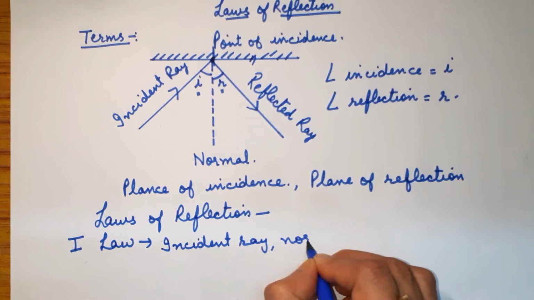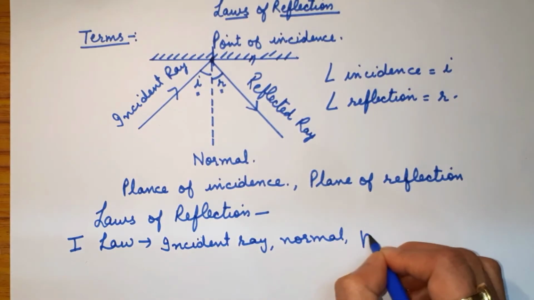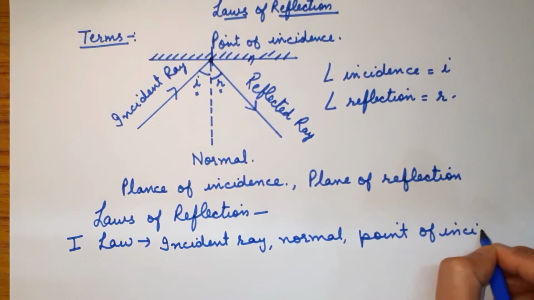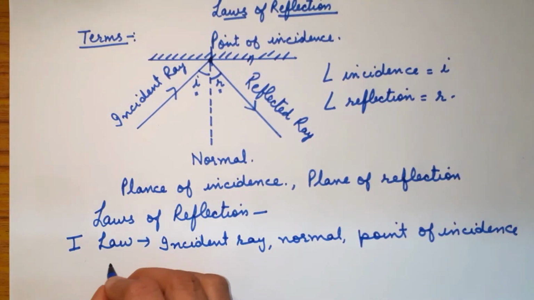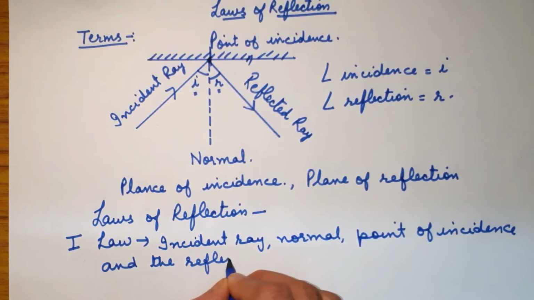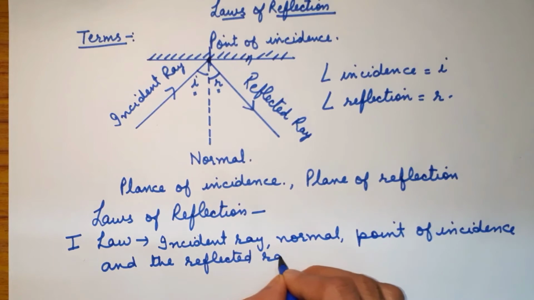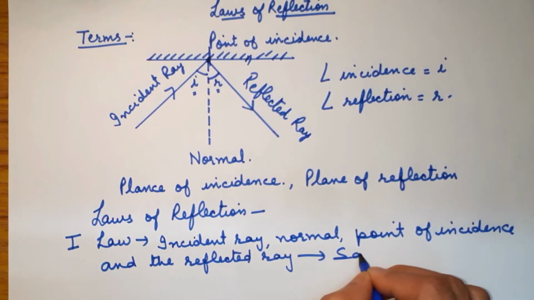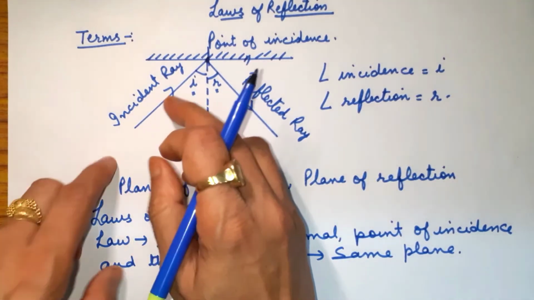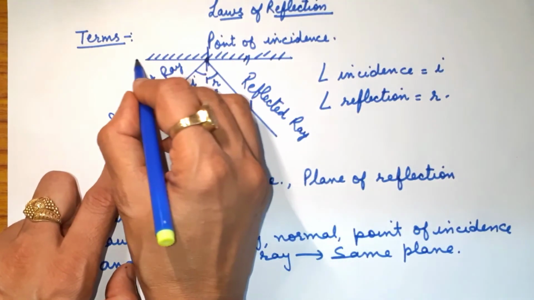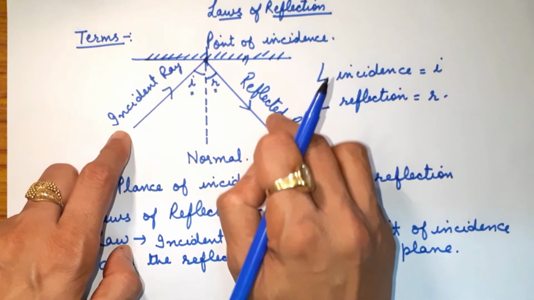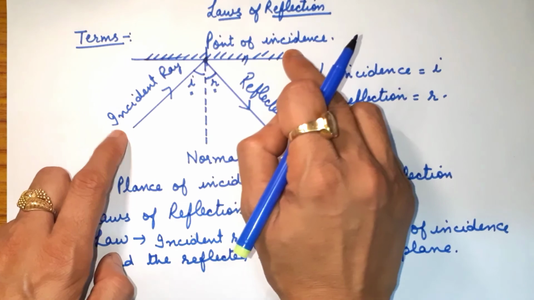They all lie in the same plane. This is the plane. So incident ray, normal, reflected ray, point of incidence, all lie in the same plane.